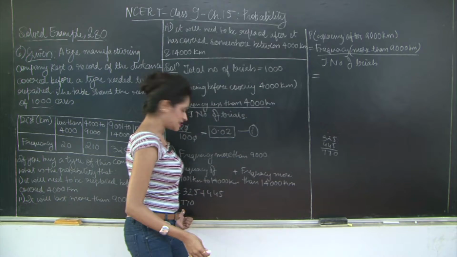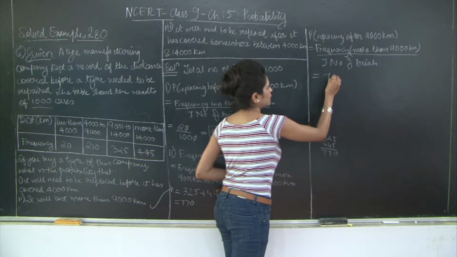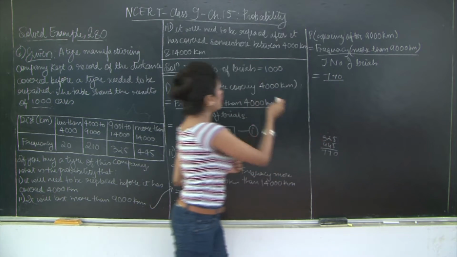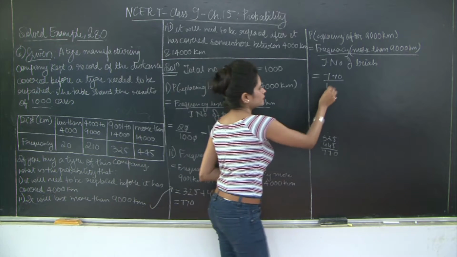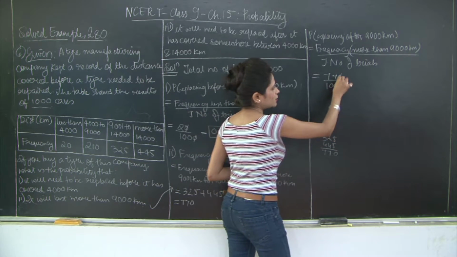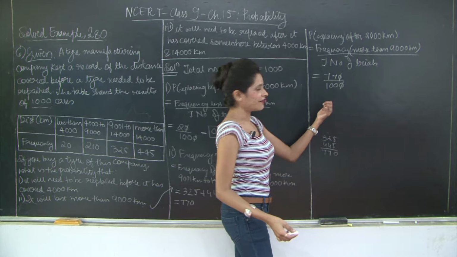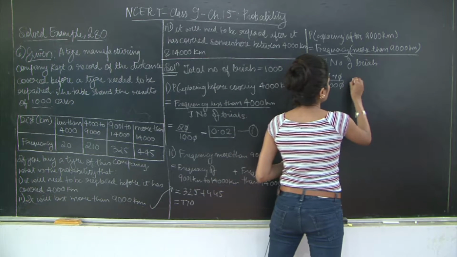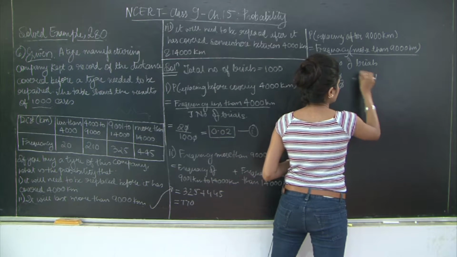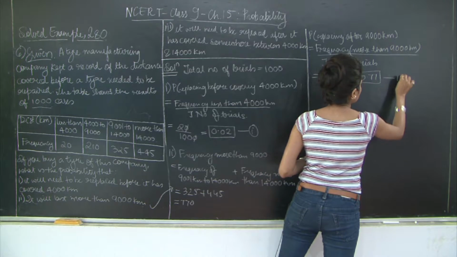So we have 770 upon 1000. So 0 and 0 cancel out and we have 77 divided by 100. So this is going to be 0.77. This is your solution to the second one.